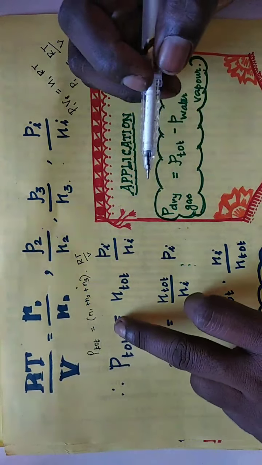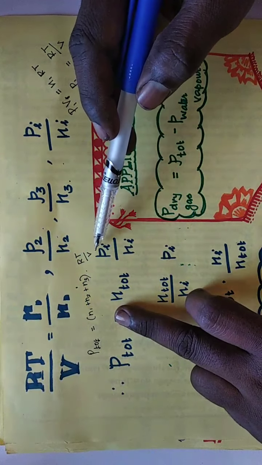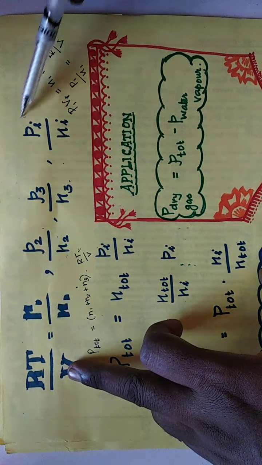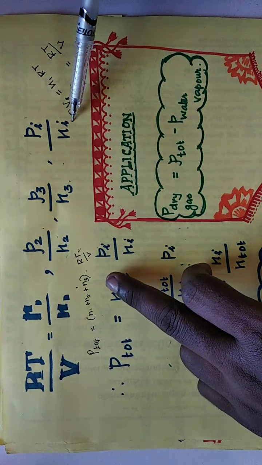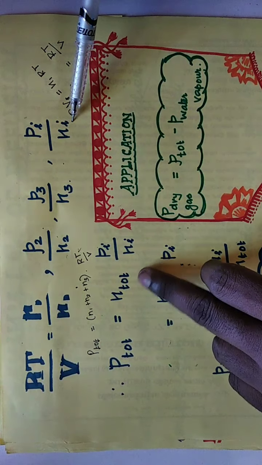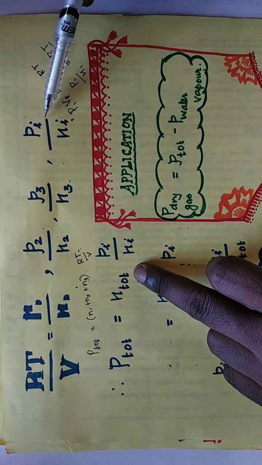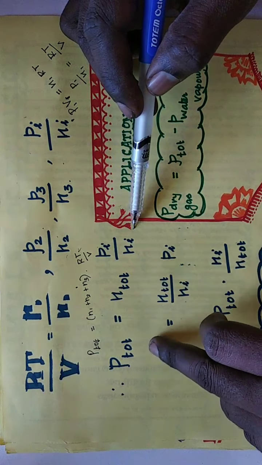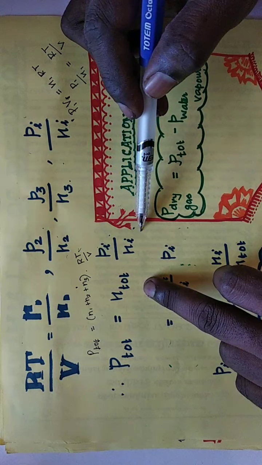The value of RT by V we have derived, that is Pi divided by ni, and instead of n1 plus n2 plus n3 we can write n total. So P total is equal to n total into Pi divided by ni. So that we have written here.